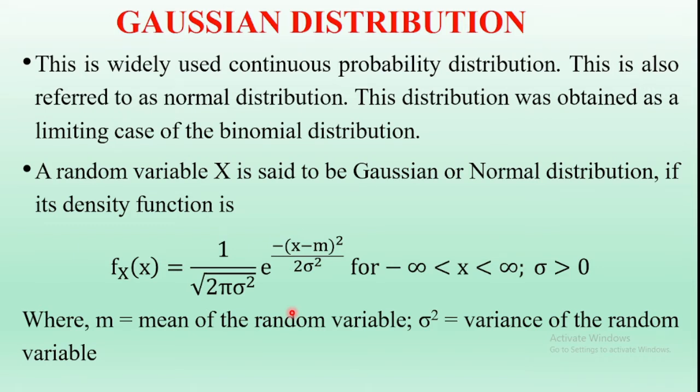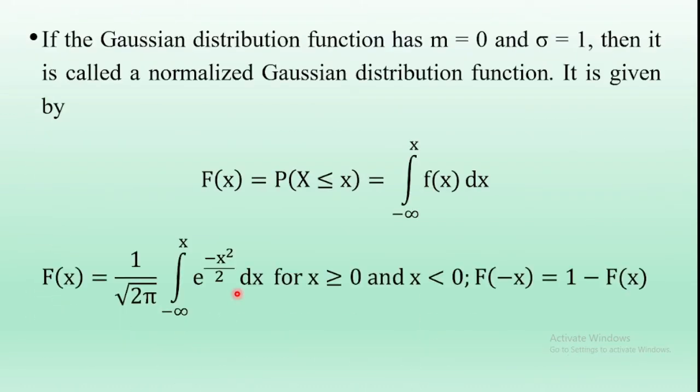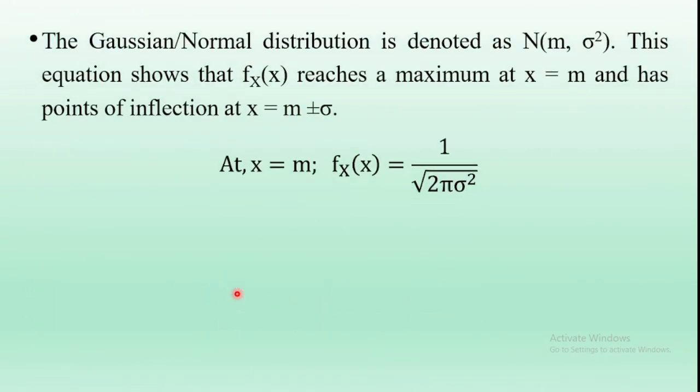And what is that maximum value? After substituting x equal to m, x minus m is 0, 0 by 2 sigma square is 0, and e power minus 0 is 1. So at x equal to m, the maximum density function value is f_X(x) equal to 1 by square root of 2 pi sigma square. So that is this one at x equal to m.